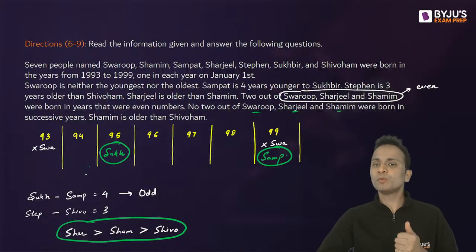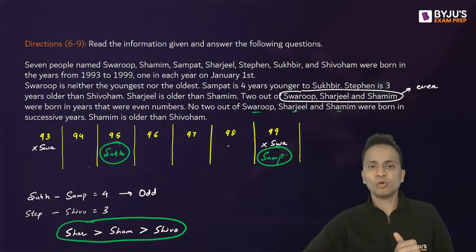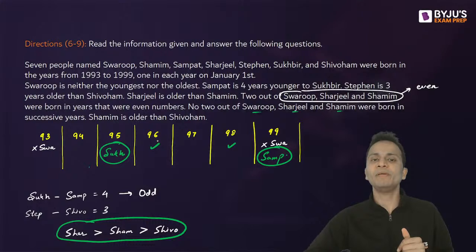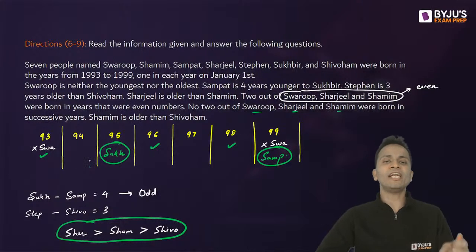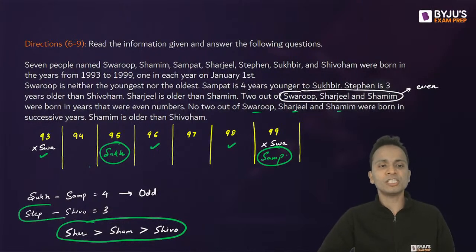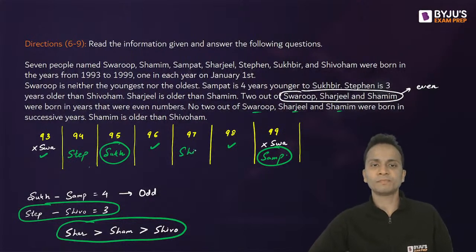Okay, now Swaroop, Sharjil, Shamim, out of these three, two will be even. So for them, even years will be 96, 98, and one of them will be in an odd year, right? The remaining 2 years, 94 and 97, are for Stephen and Shivoham. So I'll write Stephen and Shivoham.